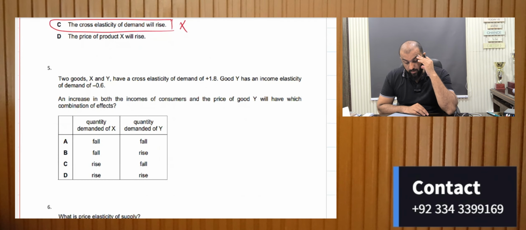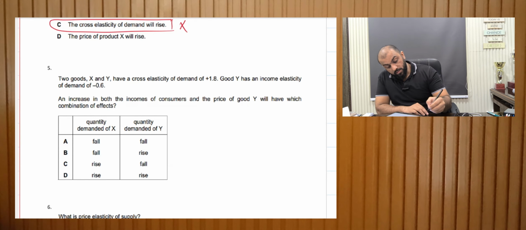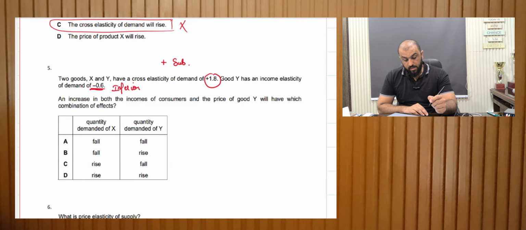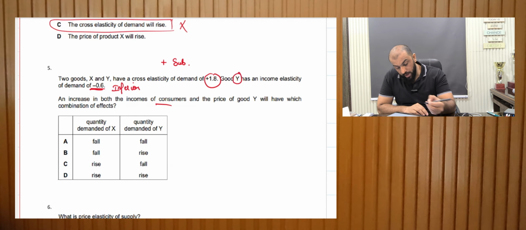Two goods X and Y have a cross elasticity of demand of plus 1.8. Good Y has an income elasticity of demand of minus 0.6. Now, a cross elasticity of demand of plus 1.8 means that they are substitutes, and a negative income elasticity of demand means that Y is an inferior good, right? So if the incomes of consumers are increasing, the demand for Y would decrease.